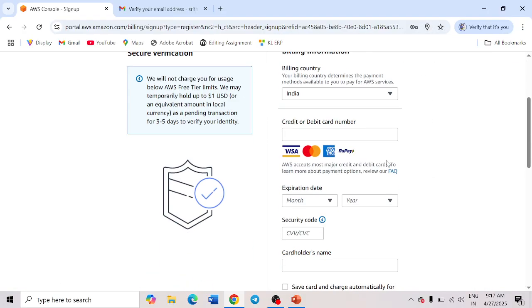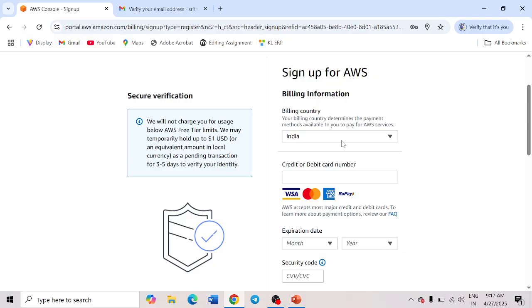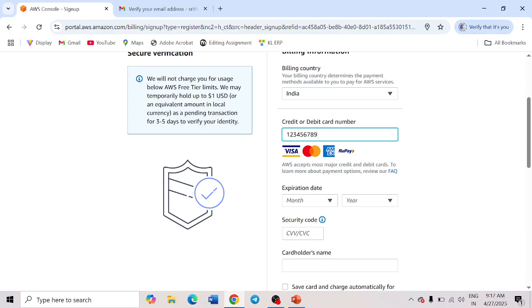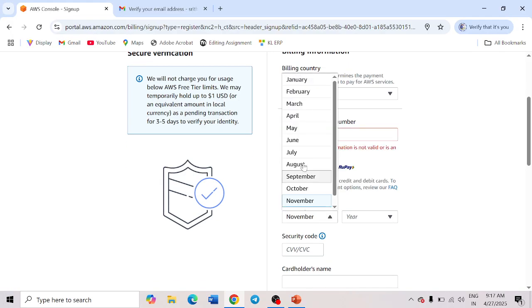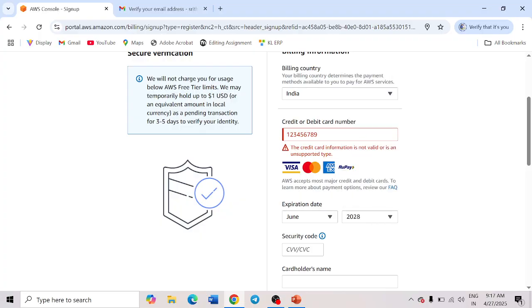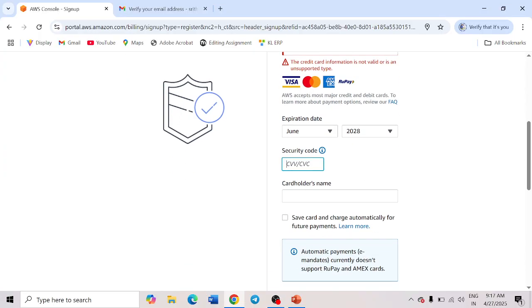This is the most important step. We have to confirm the billing information. You have to provide the debit or credit card number. I am giving some duplicate numbers now, followed by the expiration month and year. Then you provide the security code. I am using only duplicate numbers. Then provide the cardholder name.